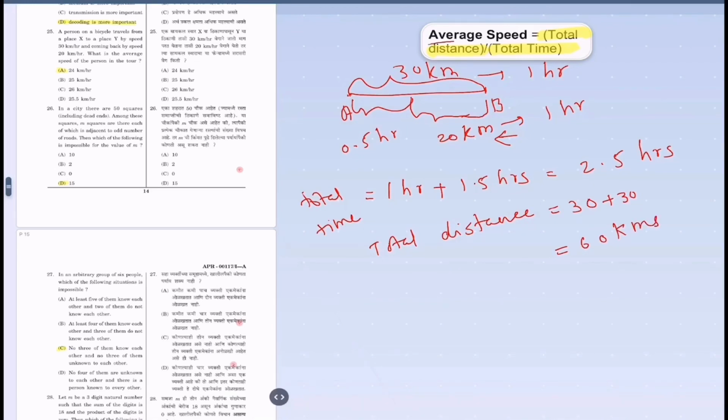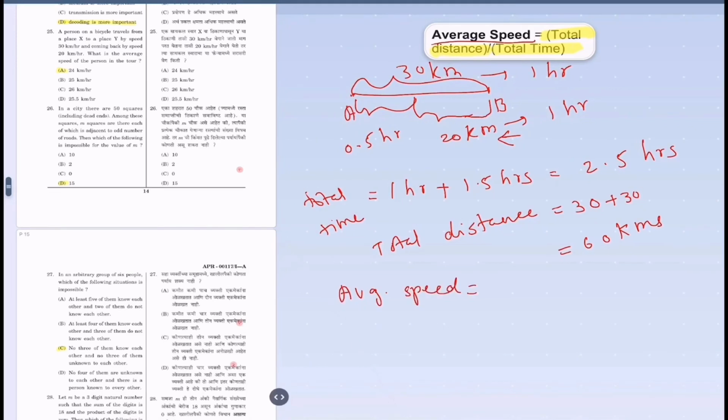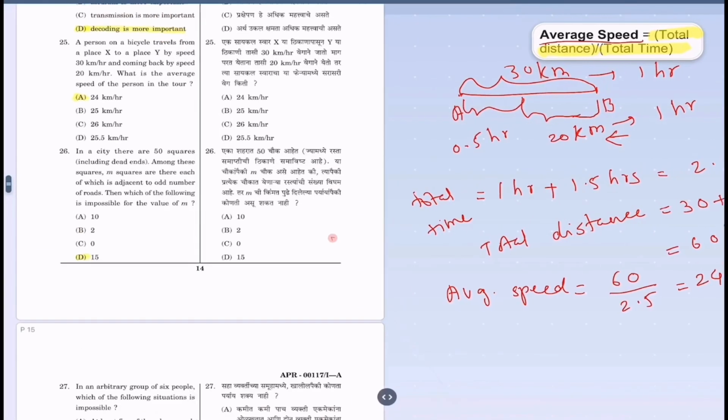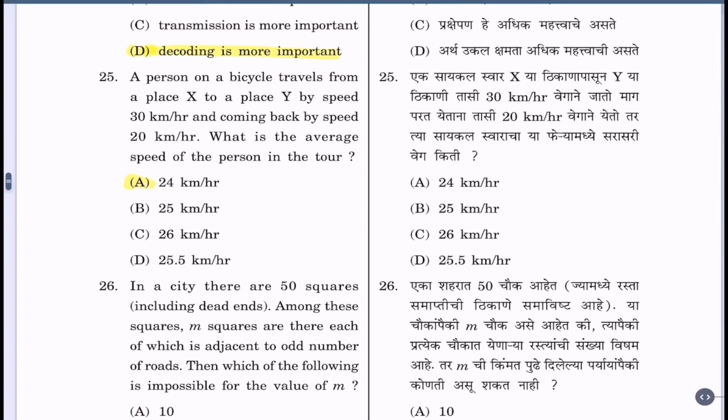Average speed equal to total distance traveled 60 upon total time 2.5, which gives the answer as 24 kilometers per hour. So now let us see the options. Option A is the correct option.